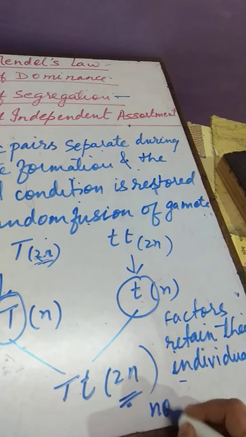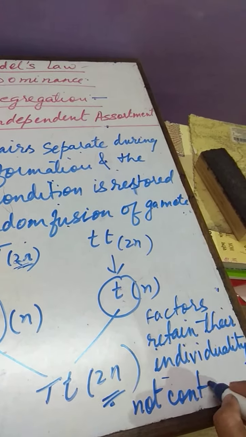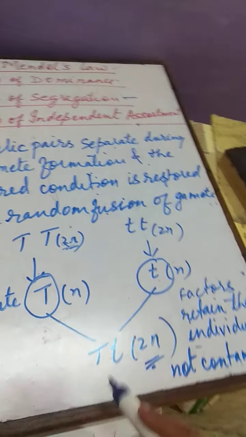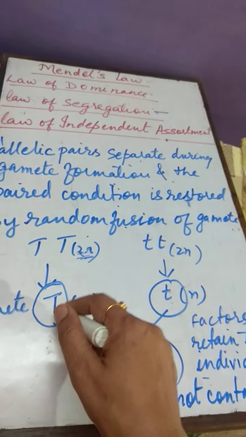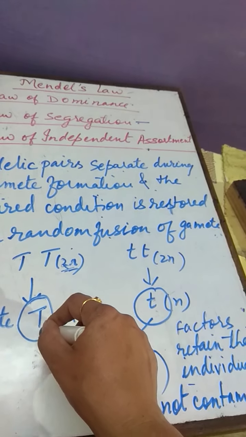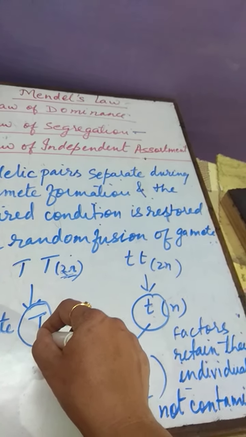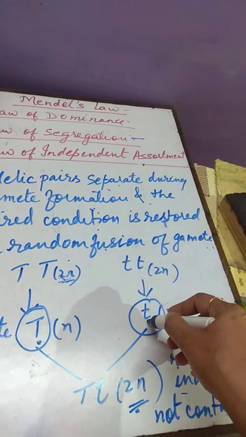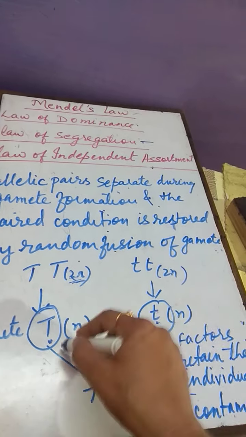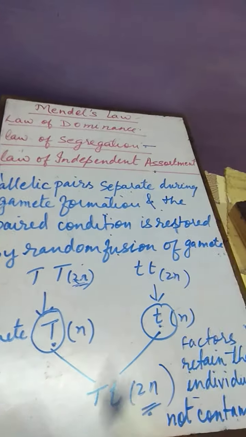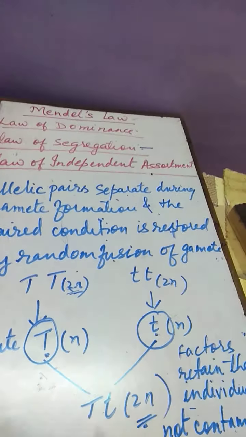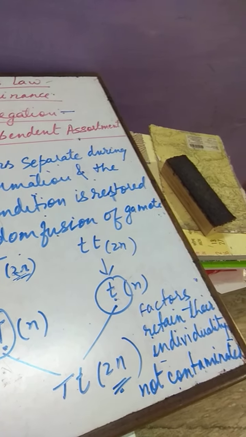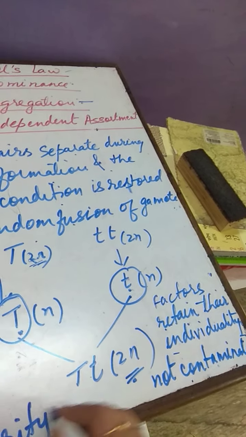They are not contaminated. Contaminated means they are not getting mixed up. Clear? If it is for tall, it will show only tall. It will not show the traits of short. If it is showing the character of short, then it will show only short, not the character of any other factor, not even tall. Clear? So that's why it is known as purity of gamete.